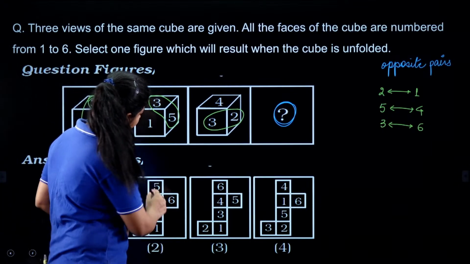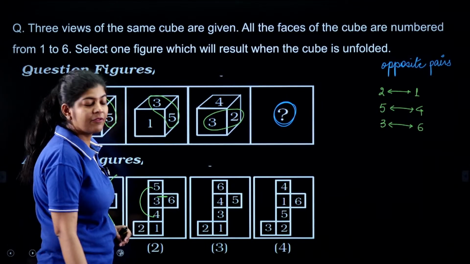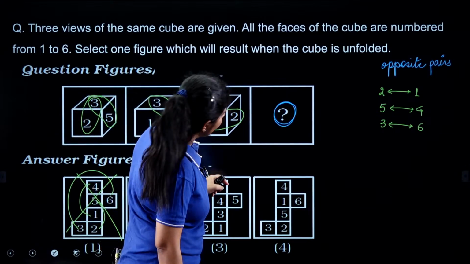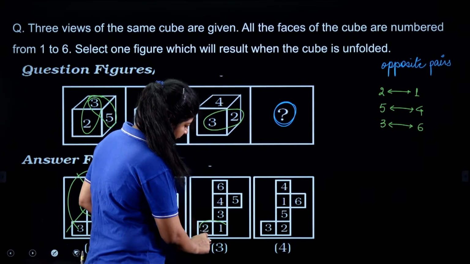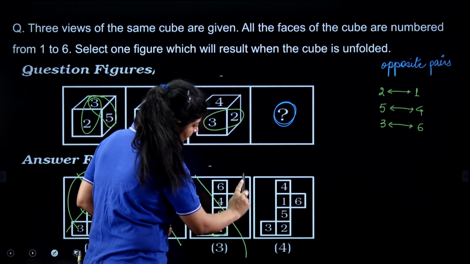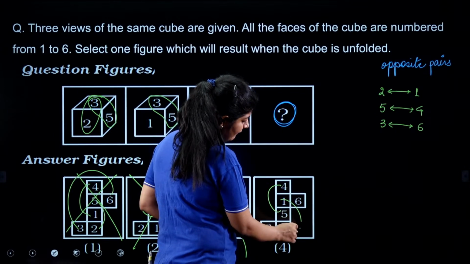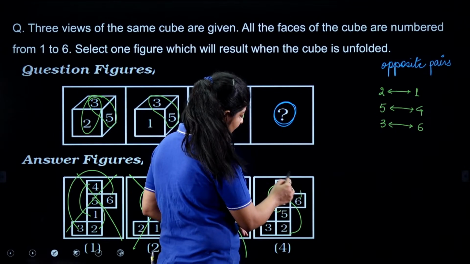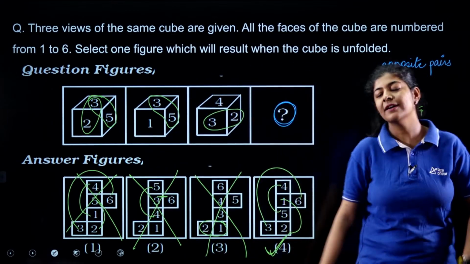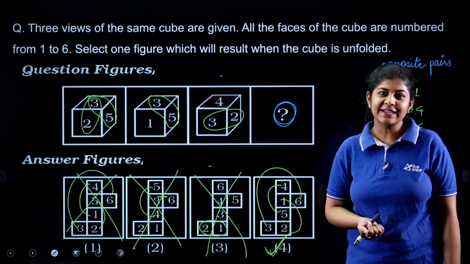Let's see. Now, in this one, here we are having 5, 4, yes. But 3, 6 are opposite pairs, so they can never be adjacent to each other. This option is also eliminated. Next. Here we are having 2, 1. These are opposite pairs, so opposite pair can never be adjacent to each other. Okay, now here. 4, 5 opposite pair, 1, 2 opposite pair and 3, 6 are opposite pair. That means 4th is my answer. 4th is the correct one. It's quite simple. We only need to apply the trick just to get the answer.